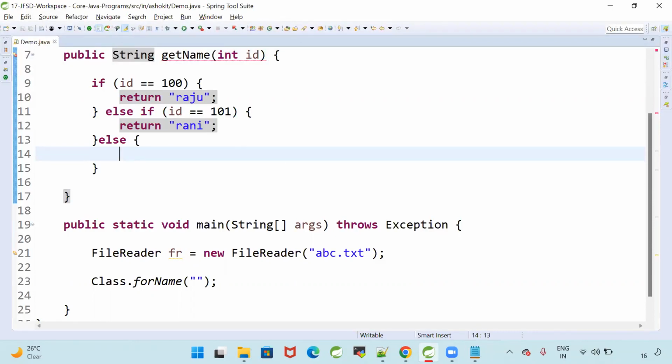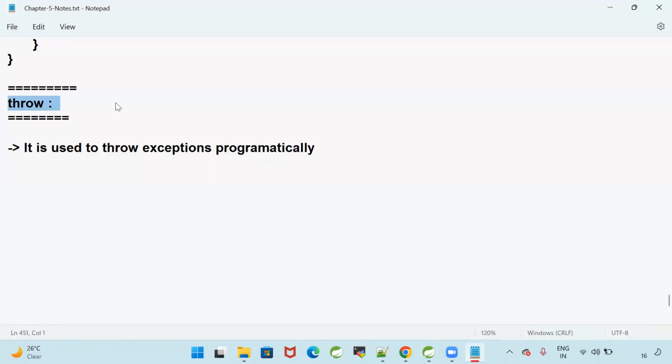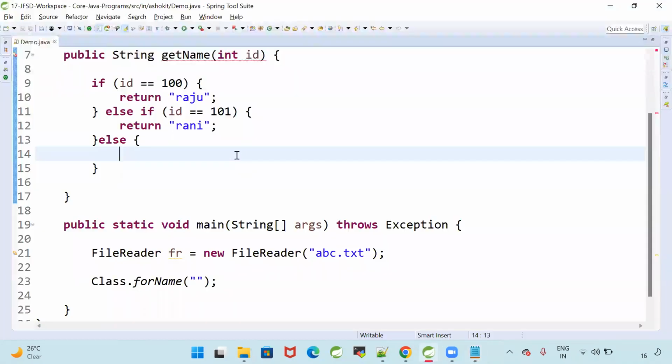So how can we throw the exception? Which keyword is available to throw the exception? To throw the exception, we have a keyword called throw. What is the purpose of the throw keyword? The throw keyword is used to throw exceptions programmatically. Now, I want to throw the exception: throw new Exception, name not found.